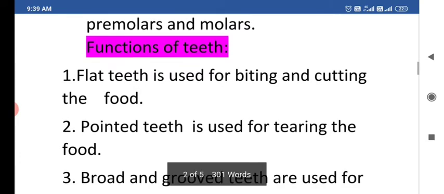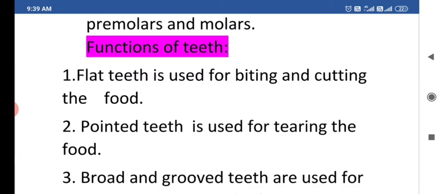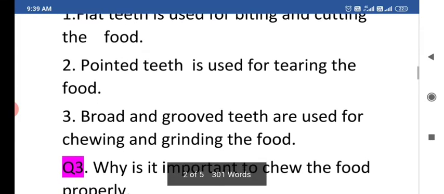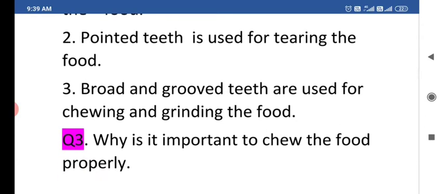The functions of the teeth are as follows. First of all, we will write the function of the flat teeth. Flat teeth are used for biting and cutting the food. Second one is pointed teeth. Pointed teeth are used for tearing the food. The third one is broad and grooved teeth, and they are used for chewing and grinding the food.